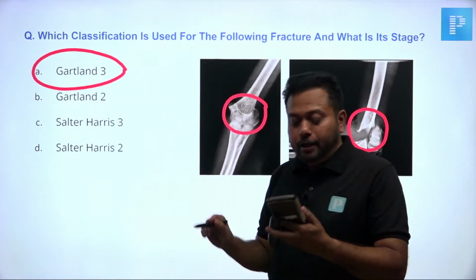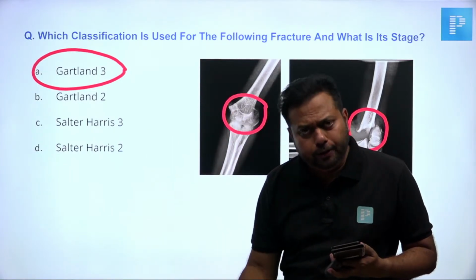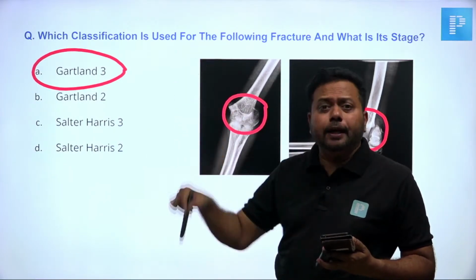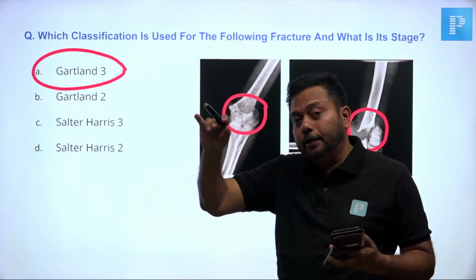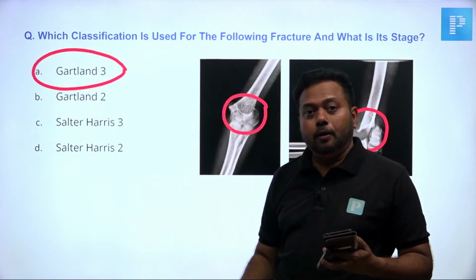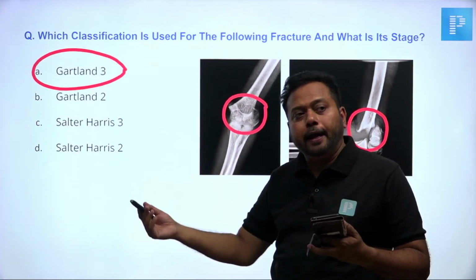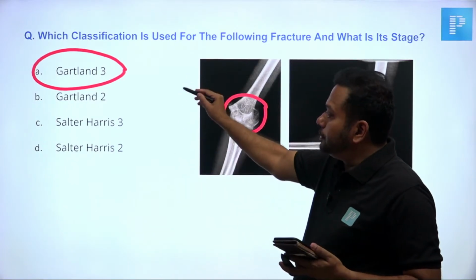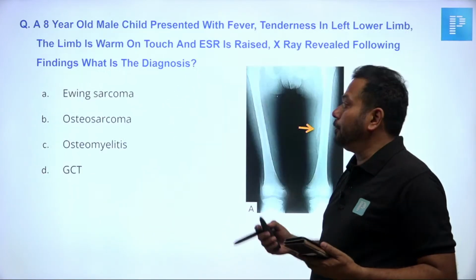Salter and Harris is the classification system for epiphyseal injuries. It is now divided into 6 types. It is no more just Salter Harris, it is Salter Harris and Rang classification, type 1, 2, 3, 4, 5 and 6. No need to go into much detail into Salter and Harris type now. Right, so this is Gartland's type 3. We'll move on to the next MCQ, dear guys.